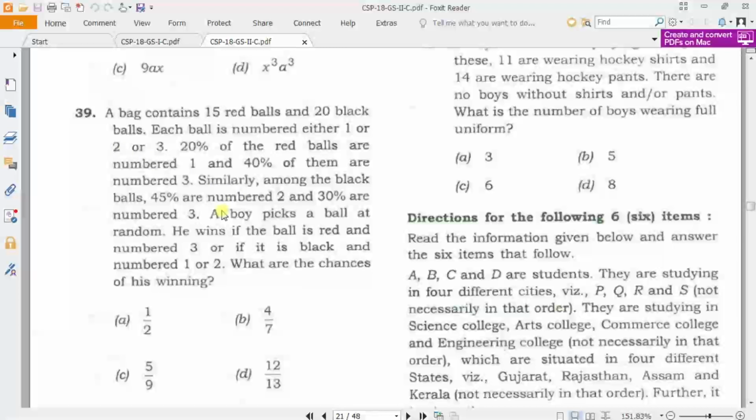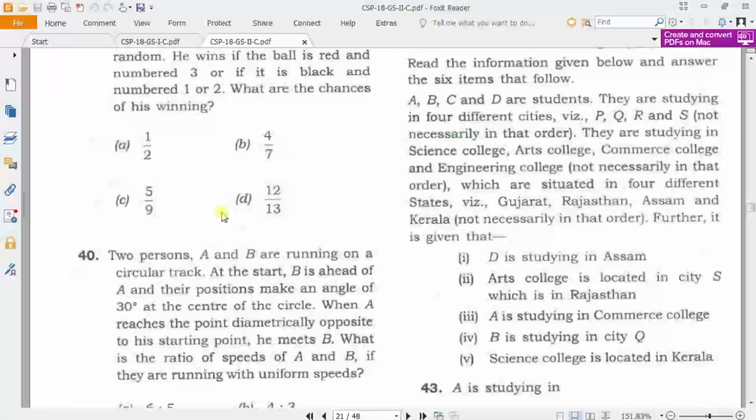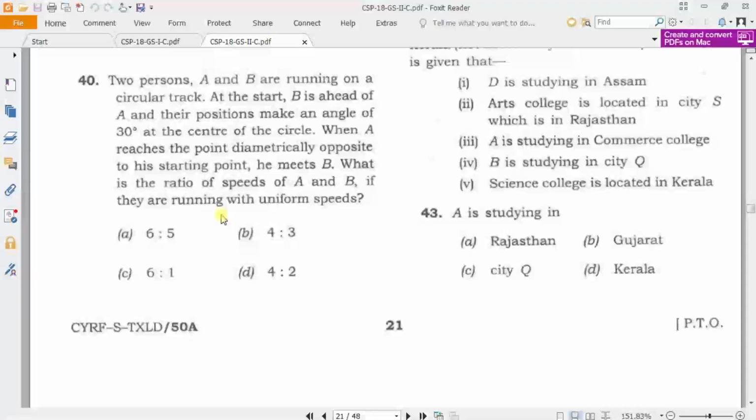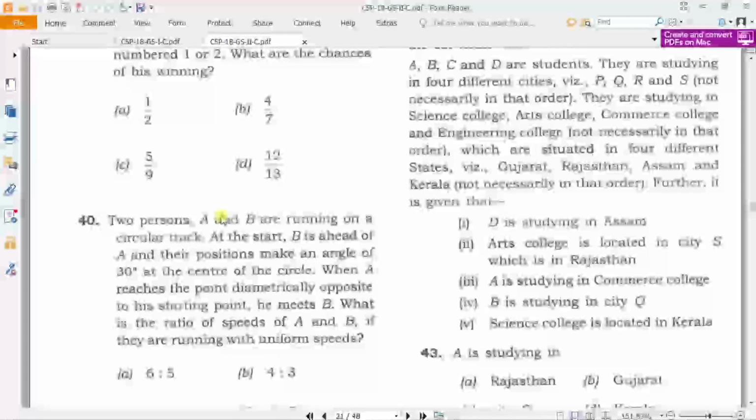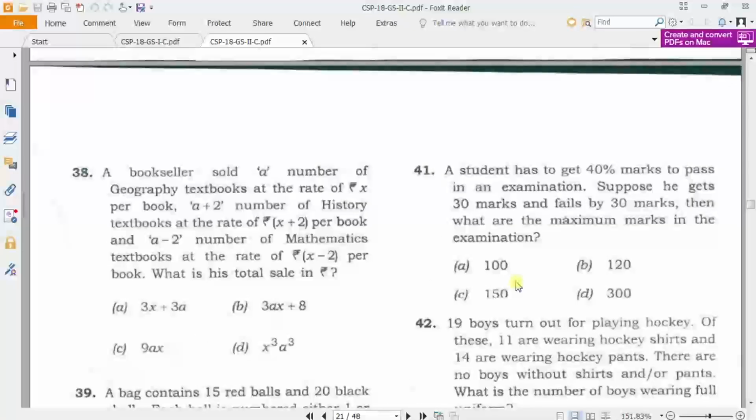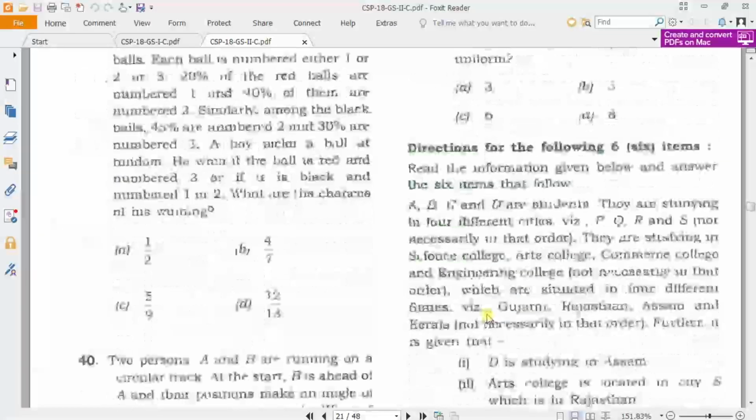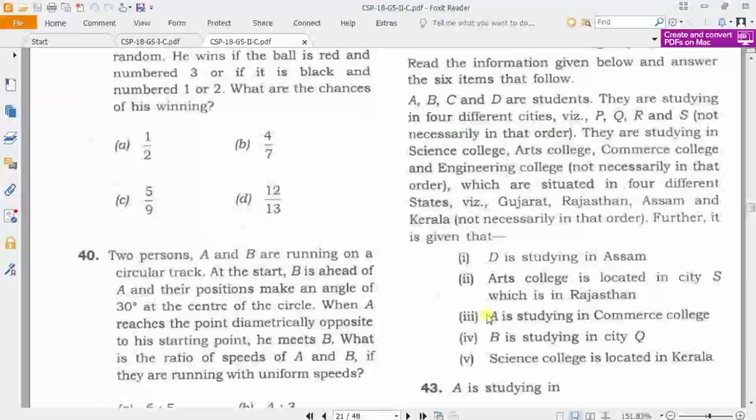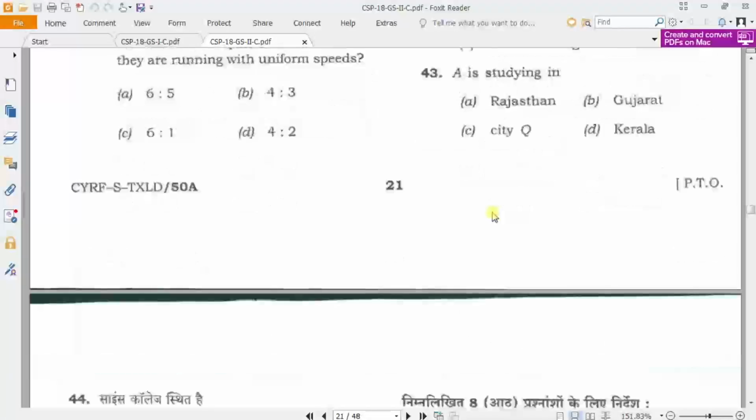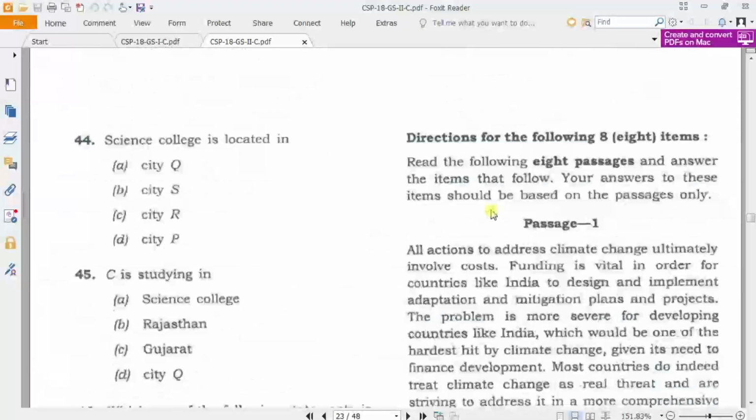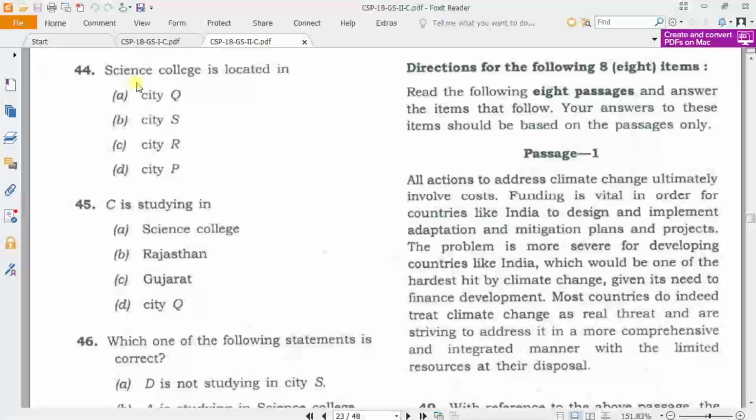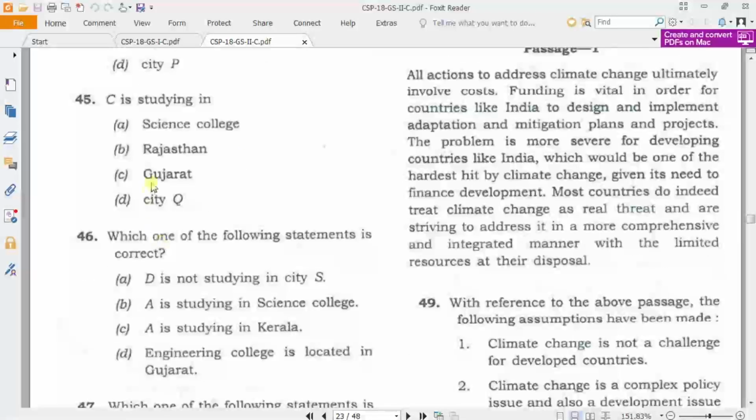These percentage things will need some time for calculation, so it will take 2-3 minutes also, so you can consider it for round 3. And again, a relation based problem. This is the relation based problem which you can solve in round 2. So this is relation based.